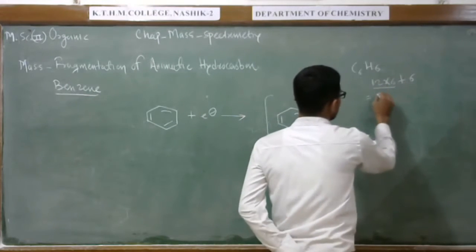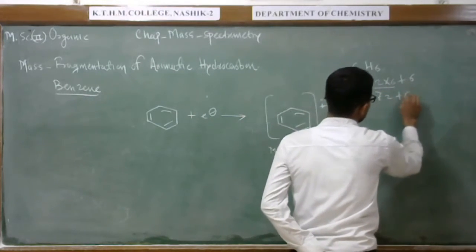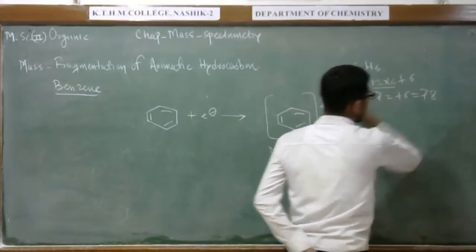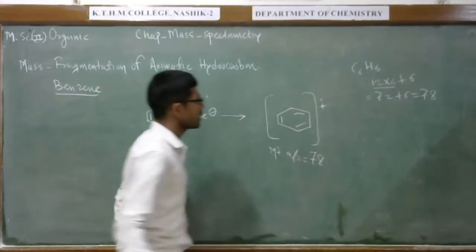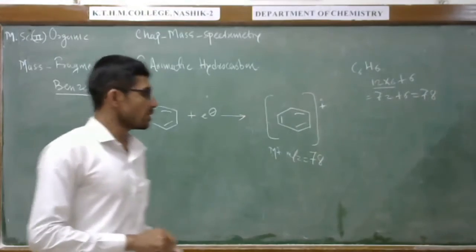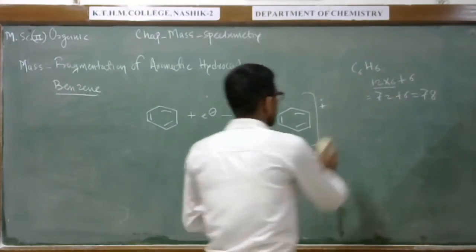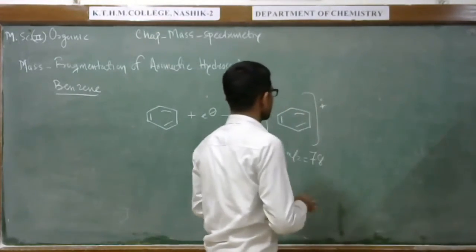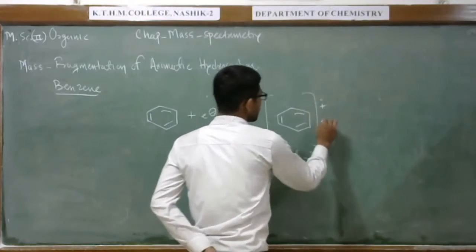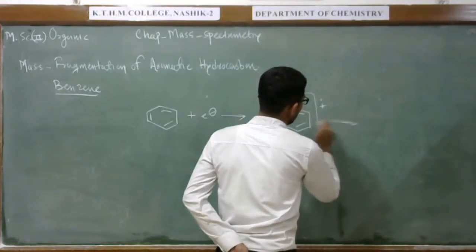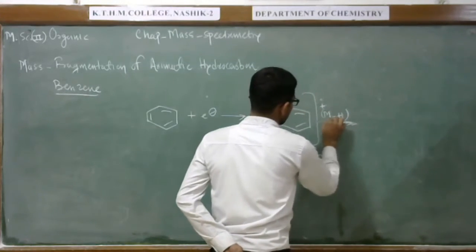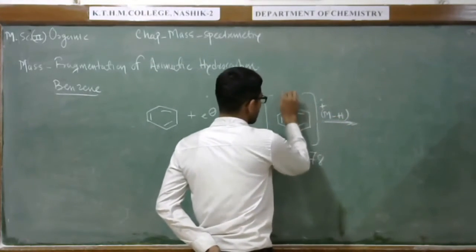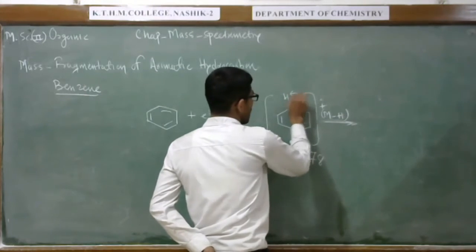12 into 6 is nothing but 72, plus 6, that is 78. Molecular weight of this compound is 78. So at that value we can observe the molecular ion peak. From 78 we can observe the peak that is the loss of hydrogen, M minus H. So from any position, if you lose the hydrogen as a radical,